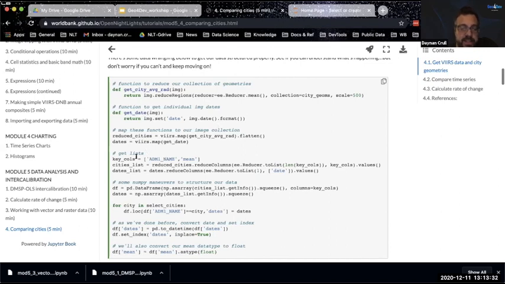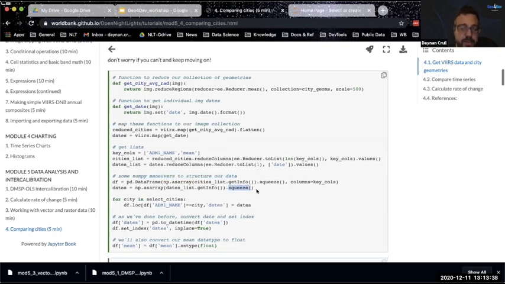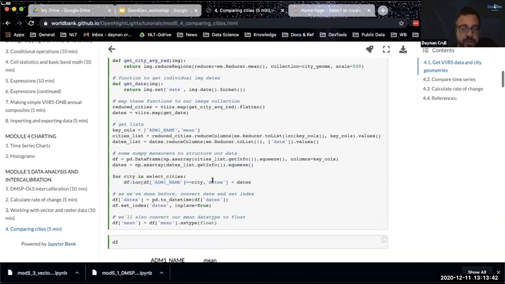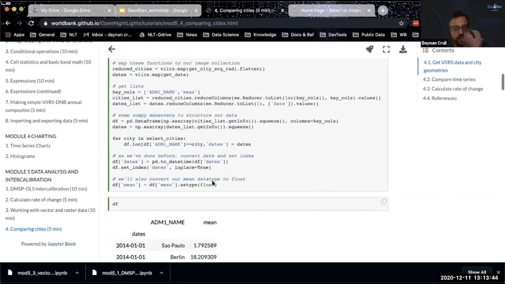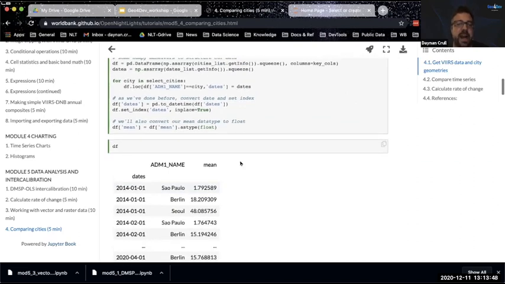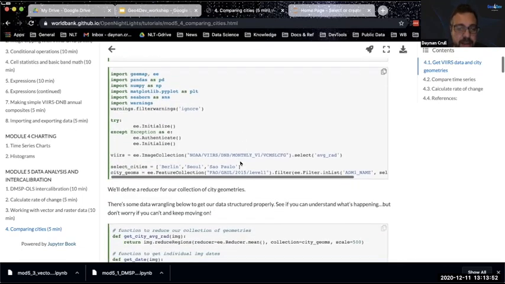maybe you're getting lists and then you want to convert those to an array. And then I want to do some things with that array. I'm changing the dimensions here by squeezing it. I'm renaming columns to different dates. I'm filtering on things. You can follow this along if you want to figure out what the code is doing. But essentially what I'm getting are time series that are the mean values of, what are we looking at, VIIRS